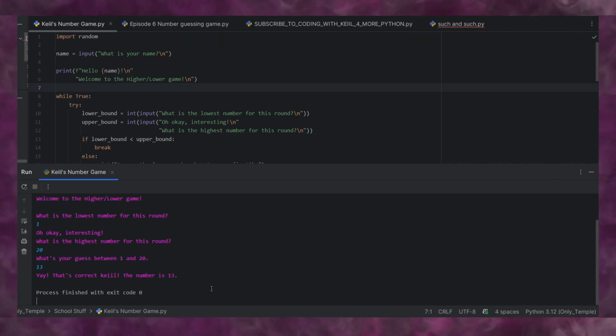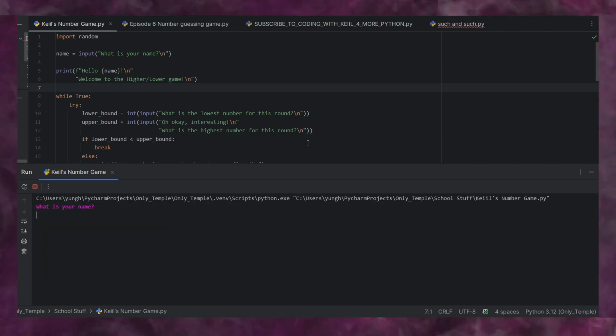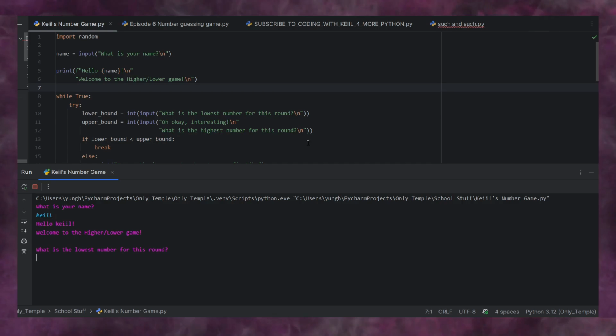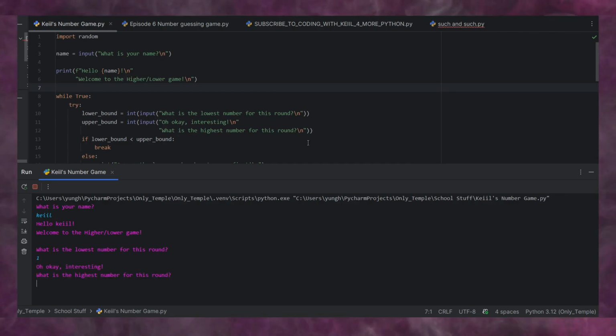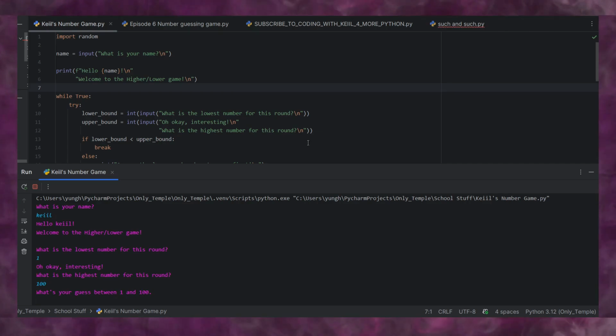Okay, well, let's do this again. I swear, this is ridiculous. Okay, hold on. What's your name? Keill. Welcome to the higher or lower game. What's the low number? 1. And then we'll do 100. I swear to God. Oh my God, I don't even know what to say. Okay, I'm trying to get through the rest of this so we can go over the concepts, but damn.